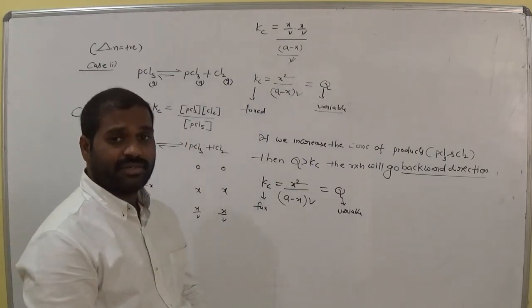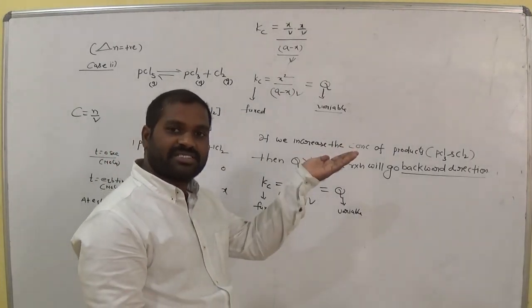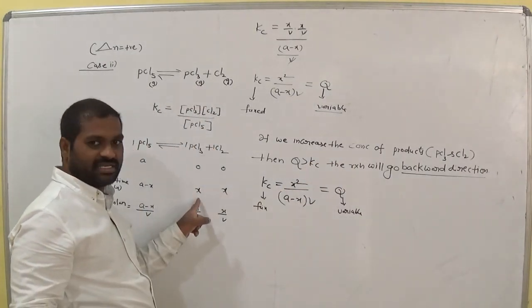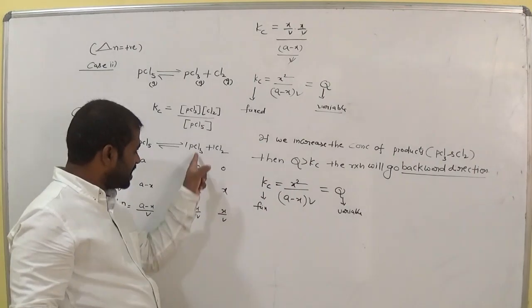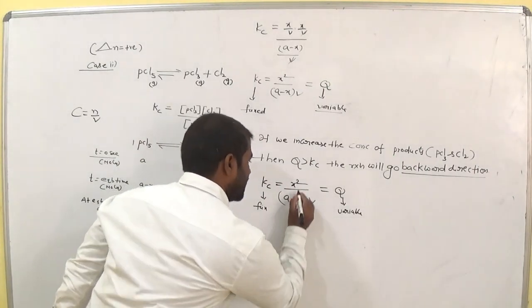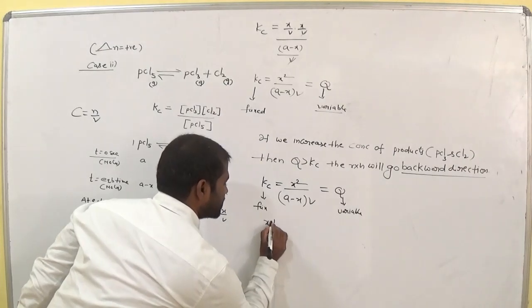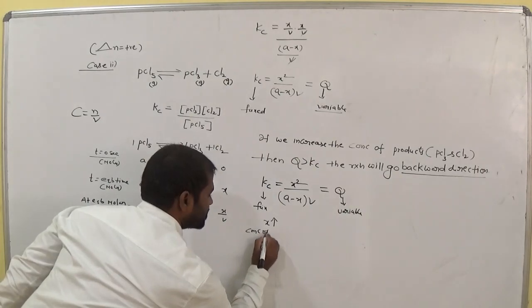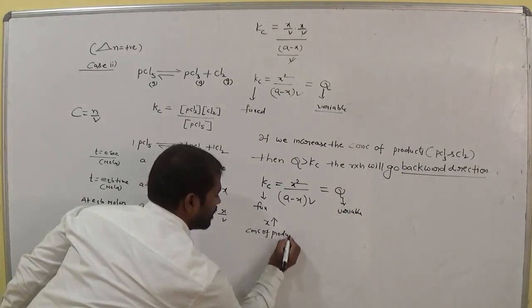Now we would like to increase the concentration of the products. So what is X here? X means concentration of product or not? In the equation, X means concentration of products. So now increase the concentration of products, where X means concentration of product.